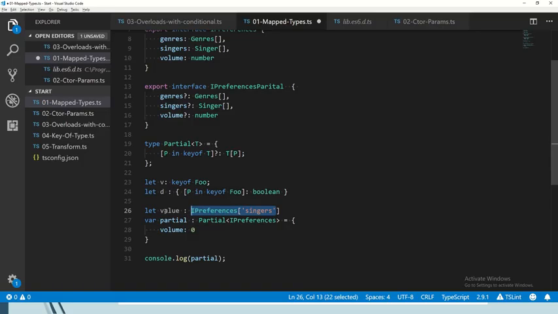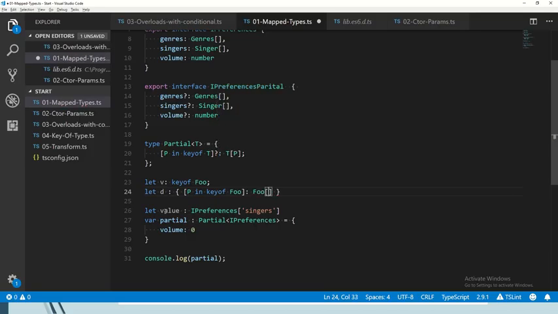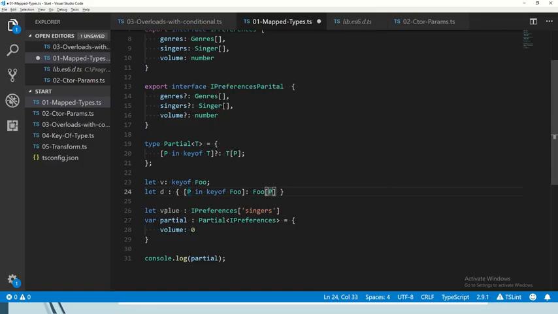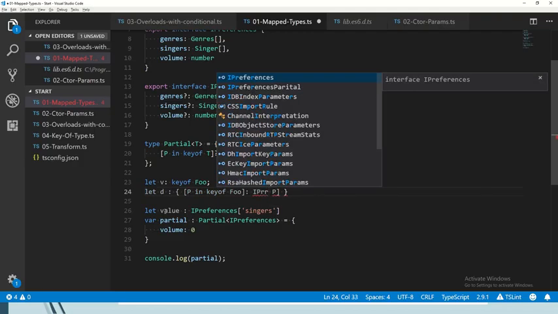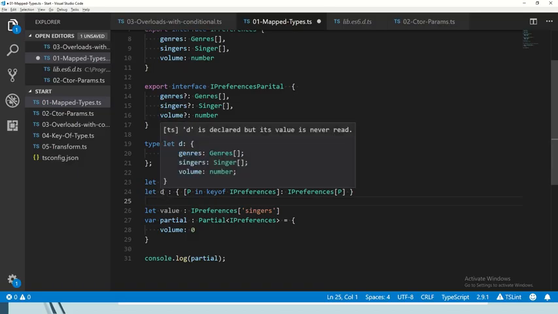Okay, and we can take this back to our custom map type, and we can say that it has the same type as the property P, which we said is each property in foo. And it's going to have the same type as the property in the original. Let me just change that to IPreferences because I actually jumped ahead to a different type. Okay. Now there are limits, of course, to what you can do, and TypeScript will check, for example, that the keys match and stuff like that, but that's a different discussion. Okay, so this is great, but now we have actually the same type, so we haven't done much. So what was the point?